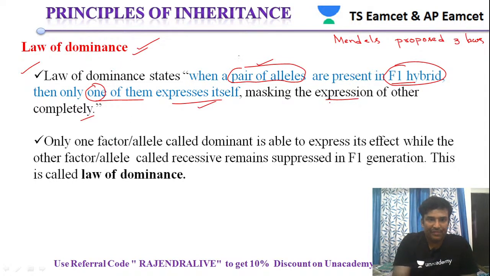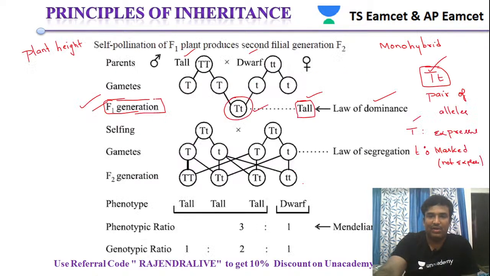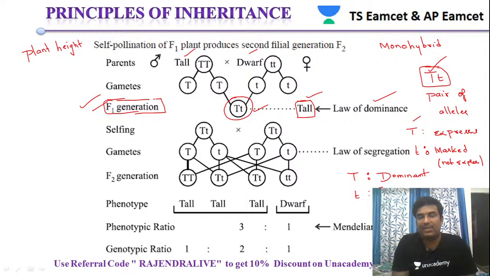Once again, when a pair of alleles is present in an F1 hybrid, only one of them is expressing itself and masking the expression of the other completely. So the other is not expressing at all. Only one factor or allele, called the dominant, is able to express its effect, while the other factor or allele is called recessive and it is suppressed in the F1 generation. So based on that, he concluded that capital T is dominant and it is expressing, whereas small t is recessive and it is not expressing in the F1 generation.